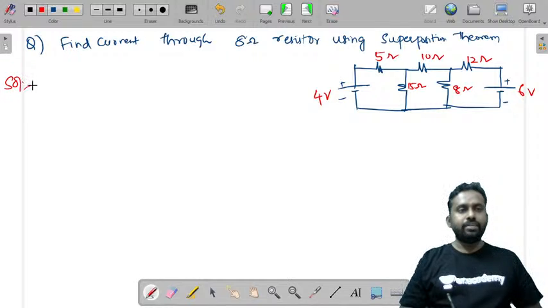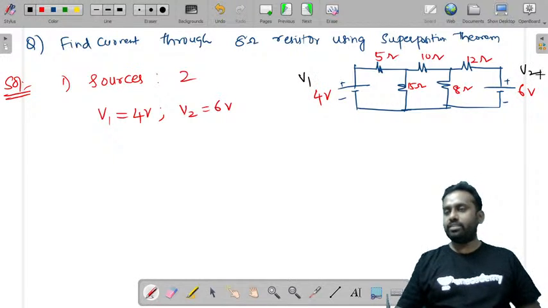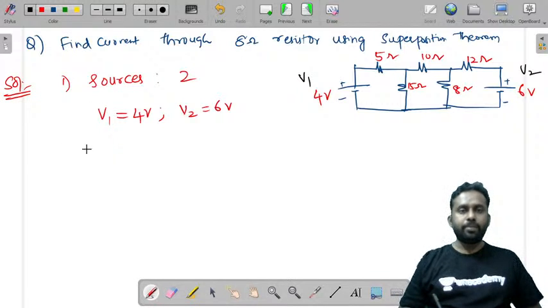Now let us try to find the solution. The first step is to see how many sources are present and what they are. There are two sources. Let us name them V1 as 4 volts and V2 as 6 volts. Let us call this source V1 and this source V2. Now let us take the first case.